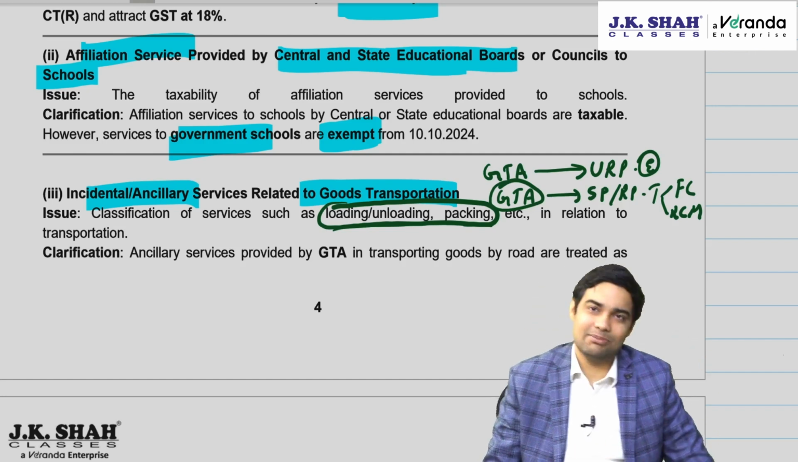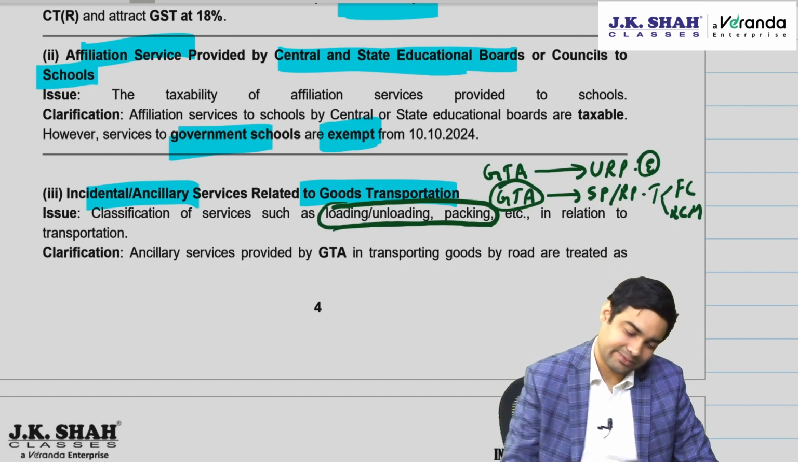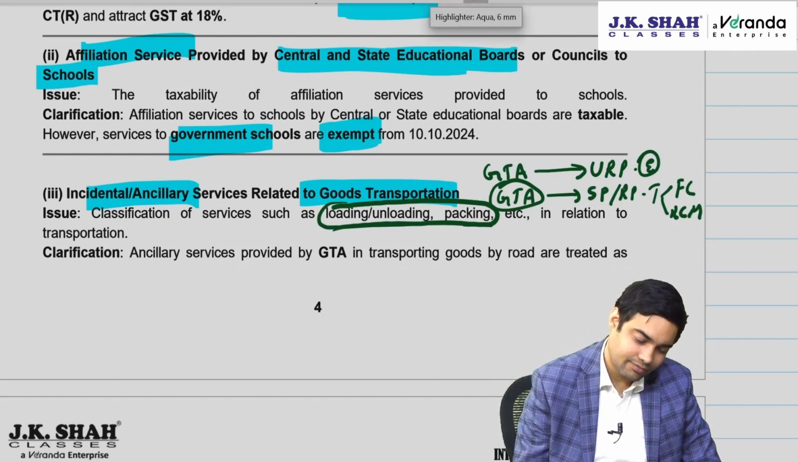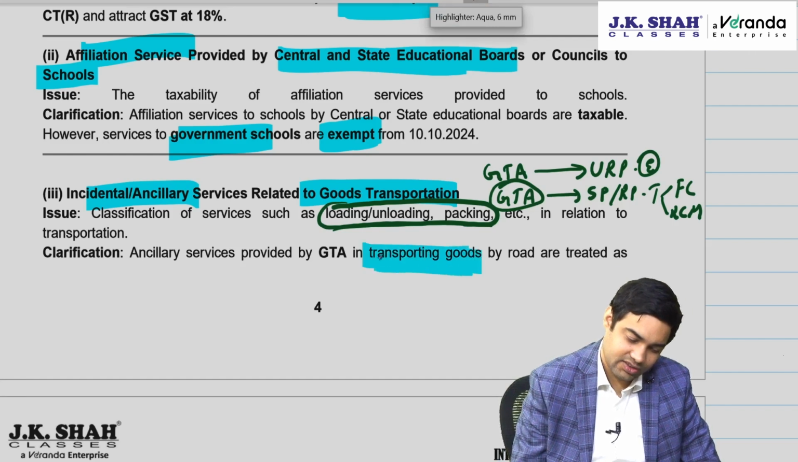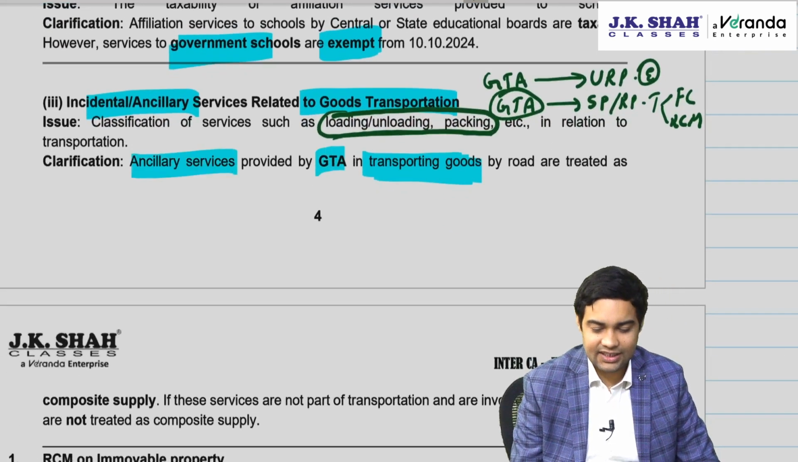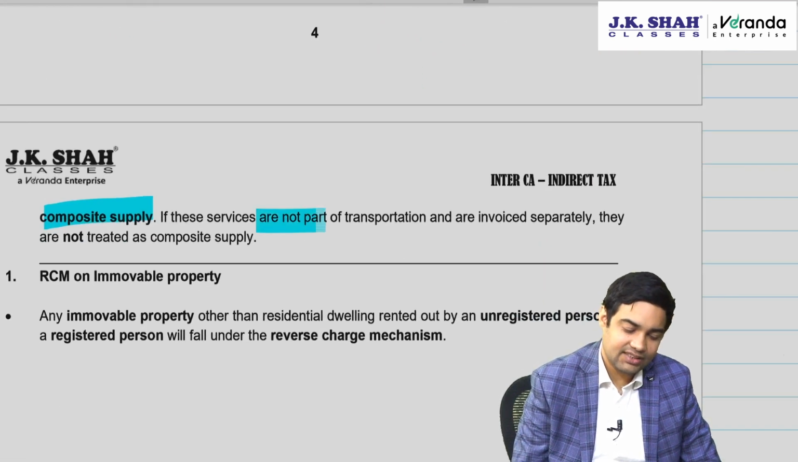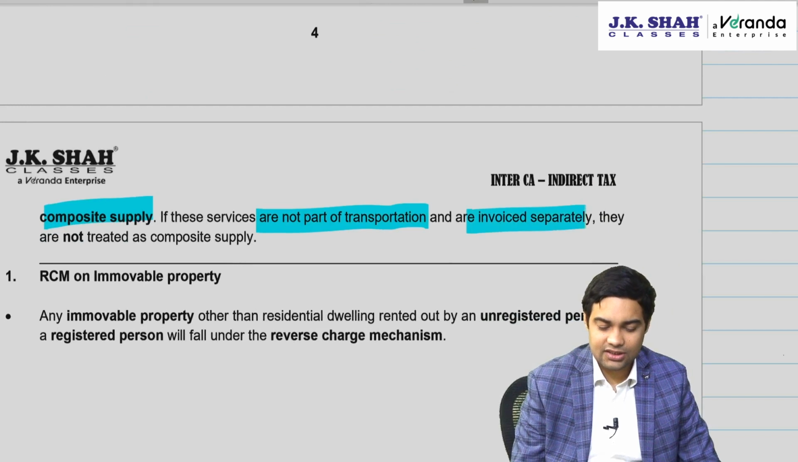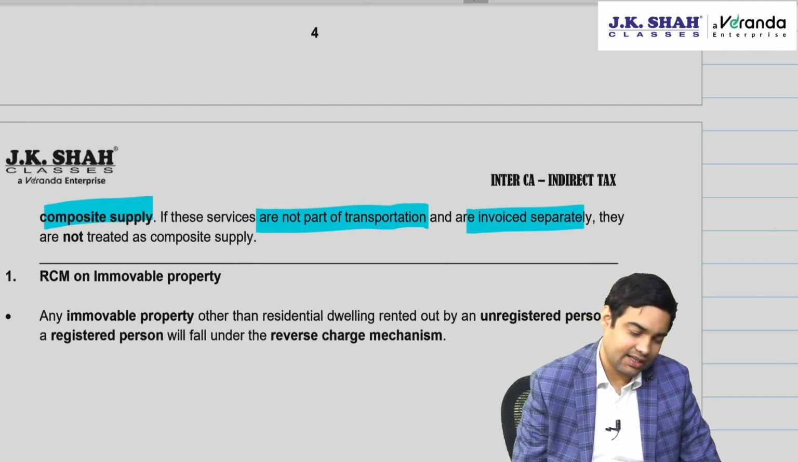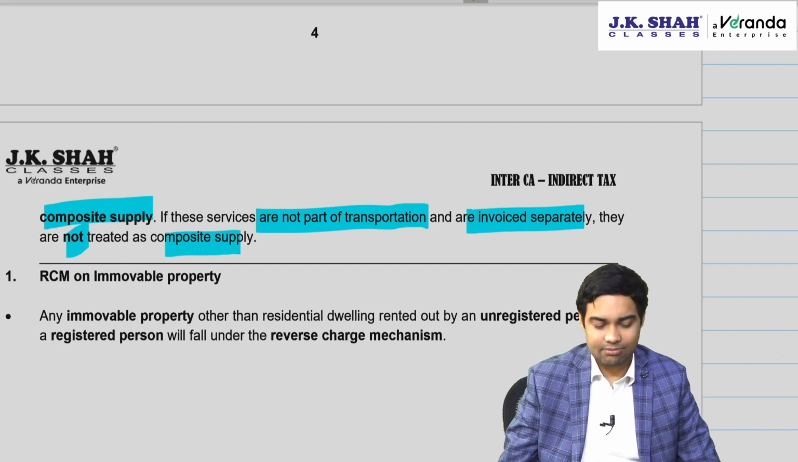What is the principal supply? The principal supply is transporting goods. So all ancillary services provided by GTA are treated as composite supply. If these services are not part of transportation and are invoiced separately, they are not treated as composite supply.